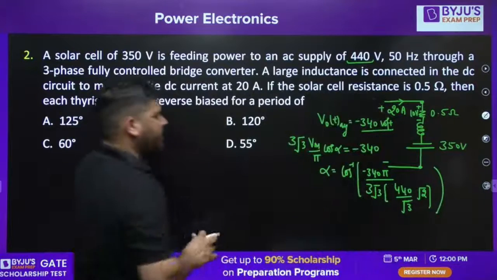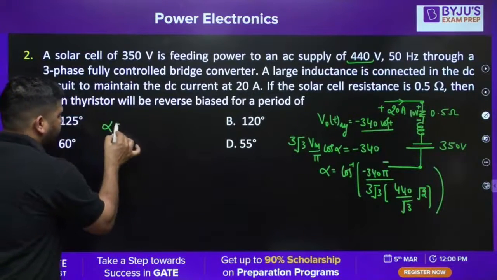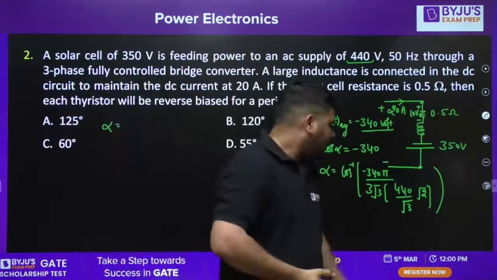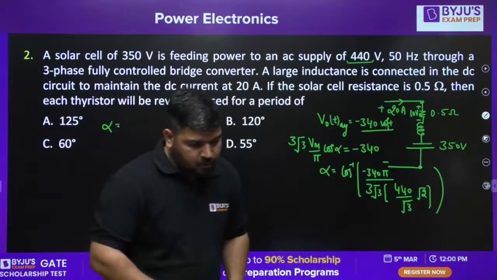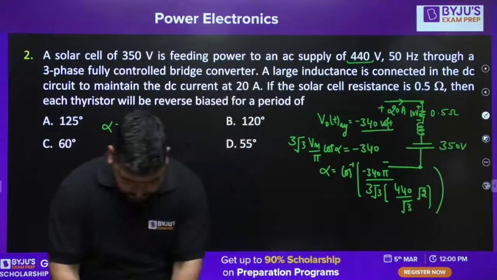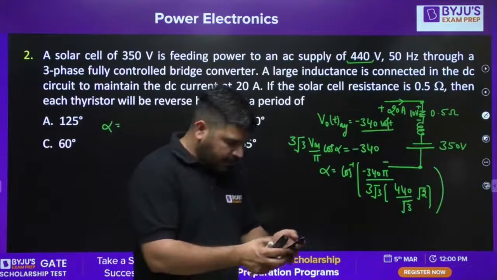Now let's calculate this alpha. Obviously it should be greater than 90. To calculate this, I need the calculator.